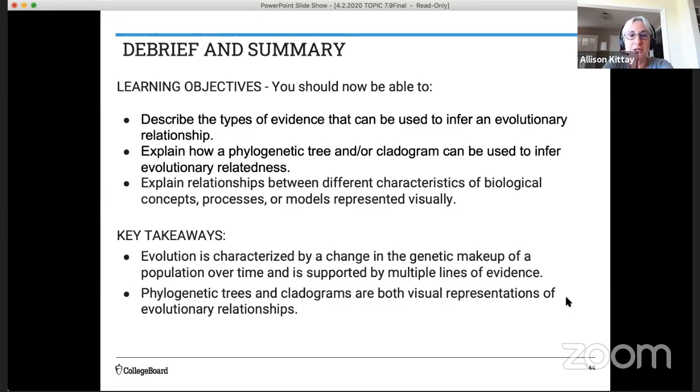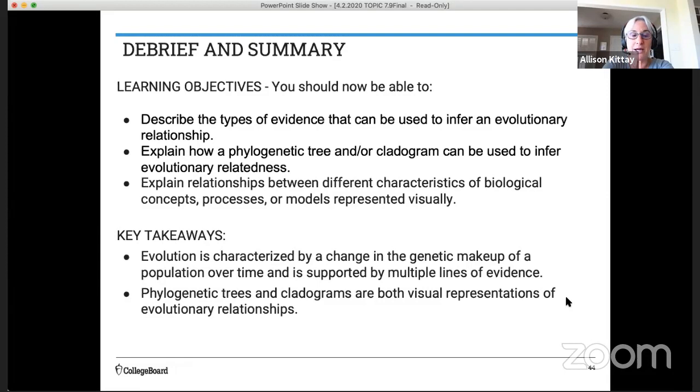You should now be able to describe the types of evidence that can be used to infer evolutionary relationships, right? Morphological traits or molecular traits. You should be able to explain how a phylogenetic tree and or a cladogram can be used to infer evolutionary relatedness. You want to look for shared characteristics and shared derived traits. You want to look at the node that represents the most recent common ancestors. And finally, you should be able to explain relationships between different characteristics of biological concepts, processes, or models that are represented visually.